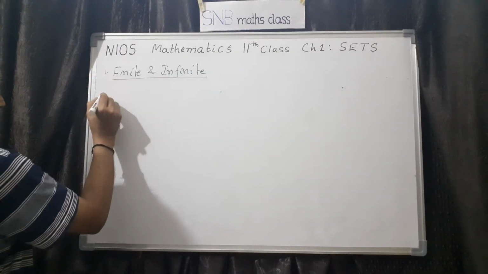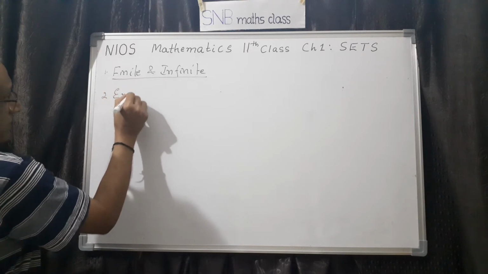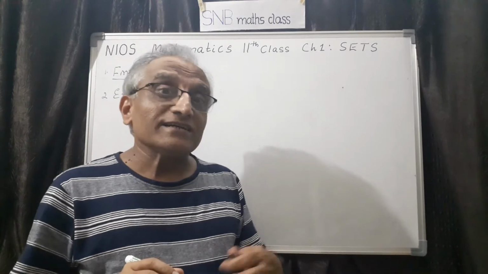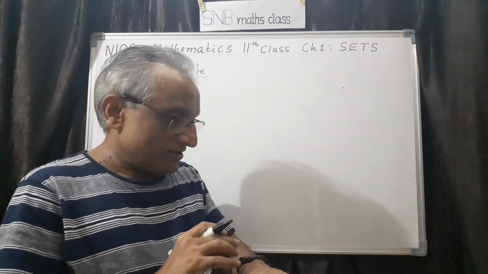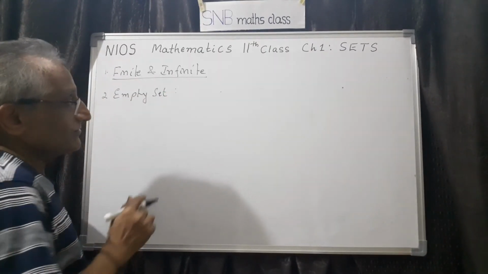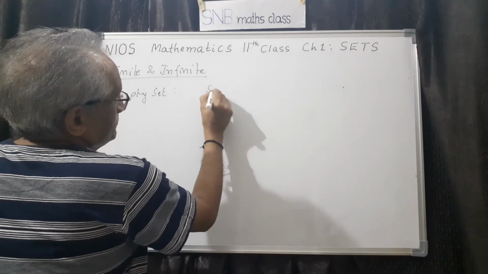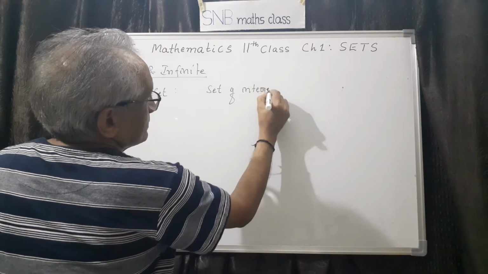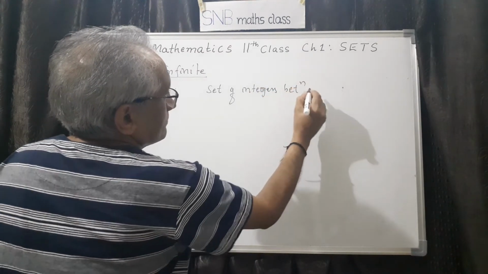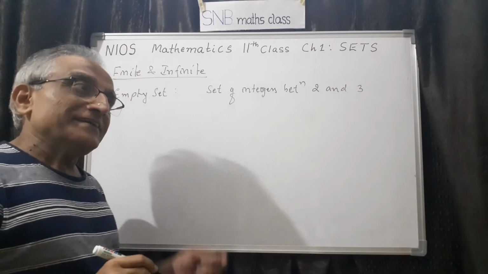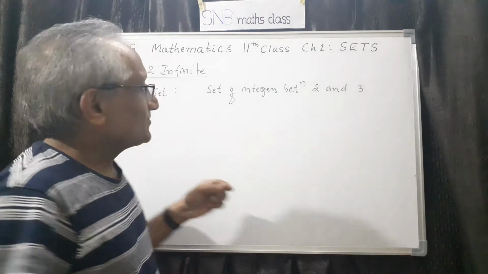Second one is empty set. What do you mean by empty set? That means a set which does not contain any element. That is called empty set. What example can you give? For example, I can give the set of integers between 2 and 3. Can you find any integer between 2 and 3? Not possible. So this is empty.